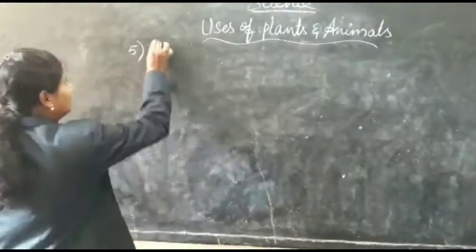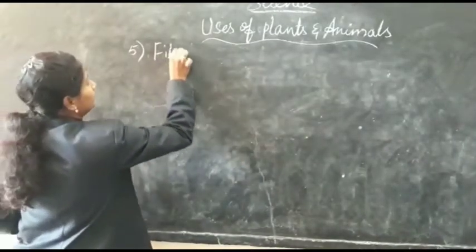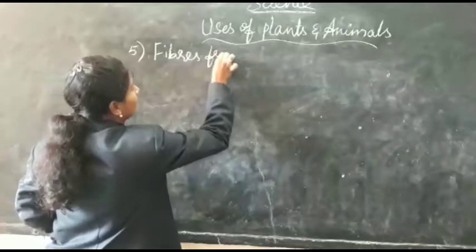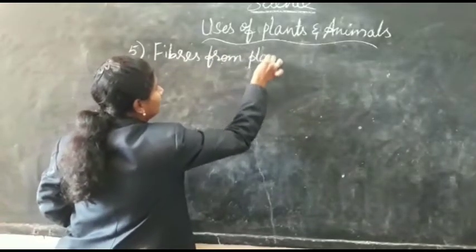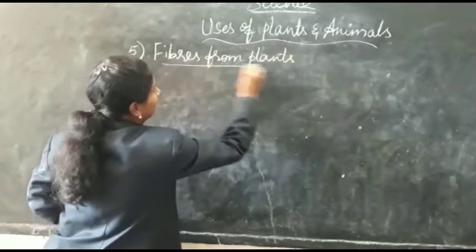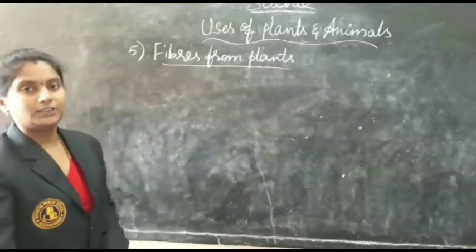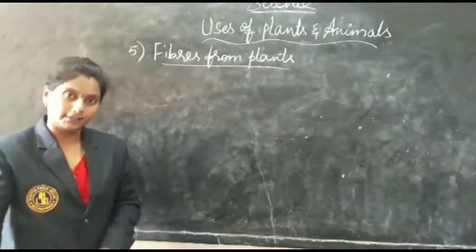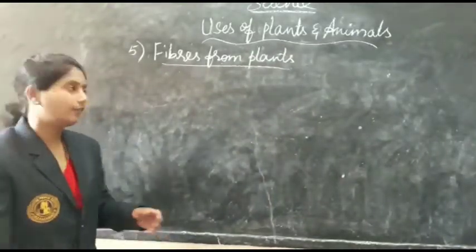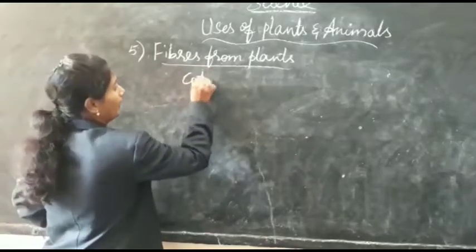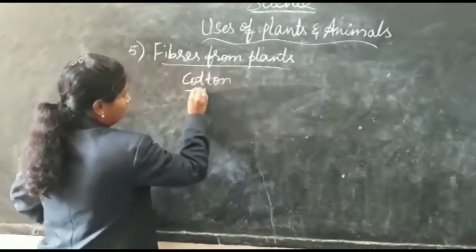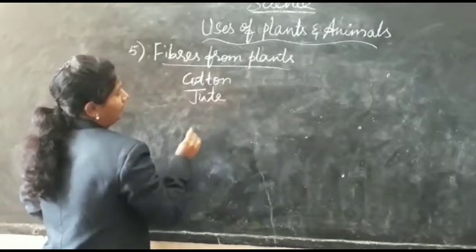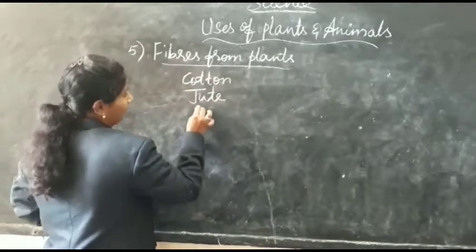Next, fibers from plants. Generally, we get a number of fibers from plants, especially the main fibers like cotton and jute, and we also get fibers from the coconut tree.